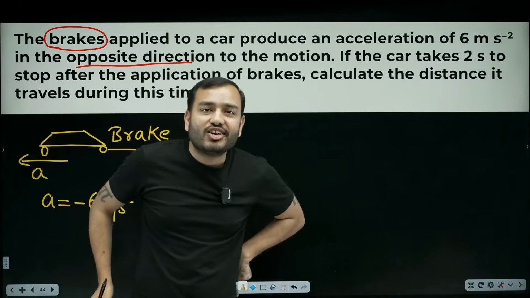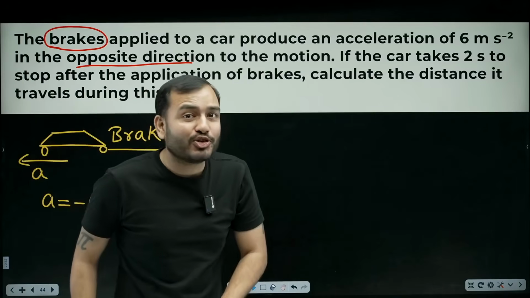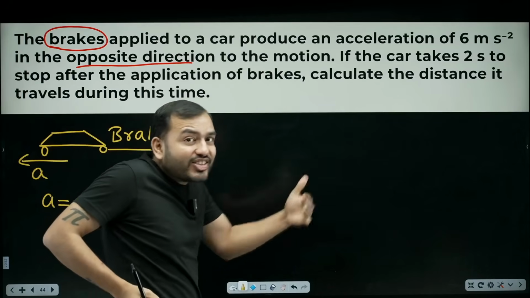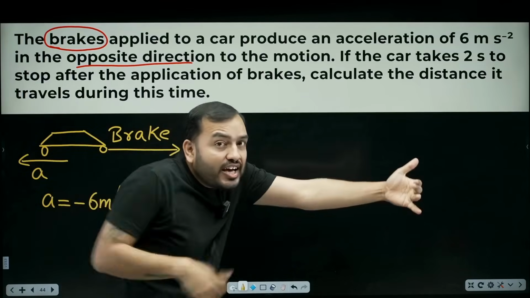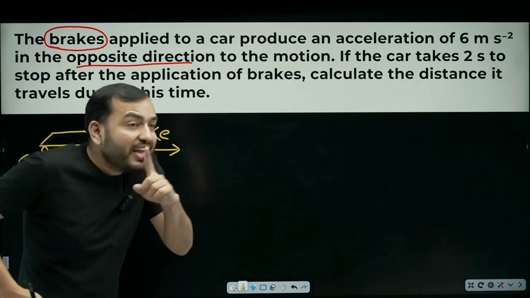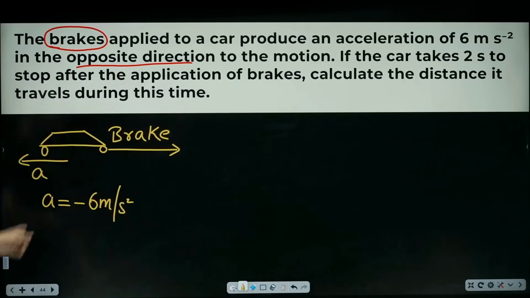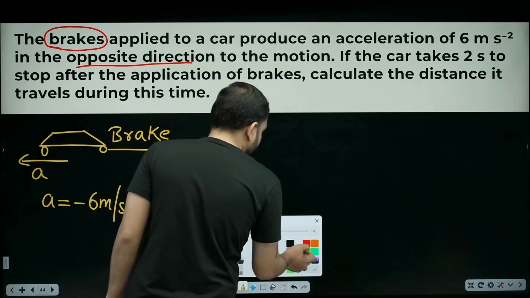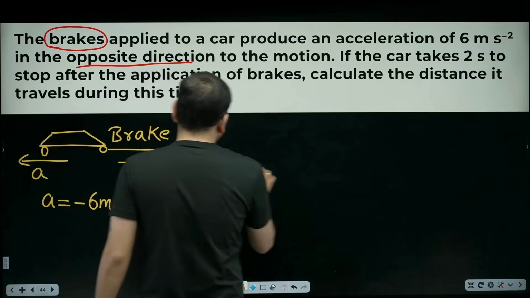This is the mistake students do. Don't take the acceleration as positive 6 in this question. Brake is applied. Brake means the car is being pulled back. It wants to stop. Acceleration is opposite to motion, opposite to speed, which means it is negative. Okay. If the car takes 2 seconds to stop, obviously after applying brakes, the car has to stop. Otherwise, there will be an accident.